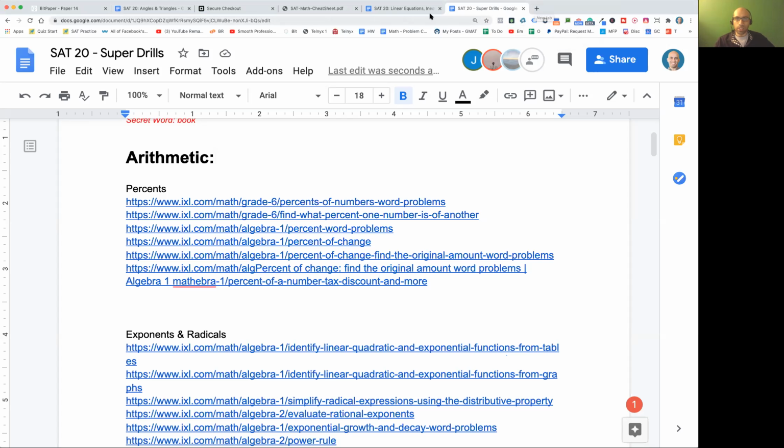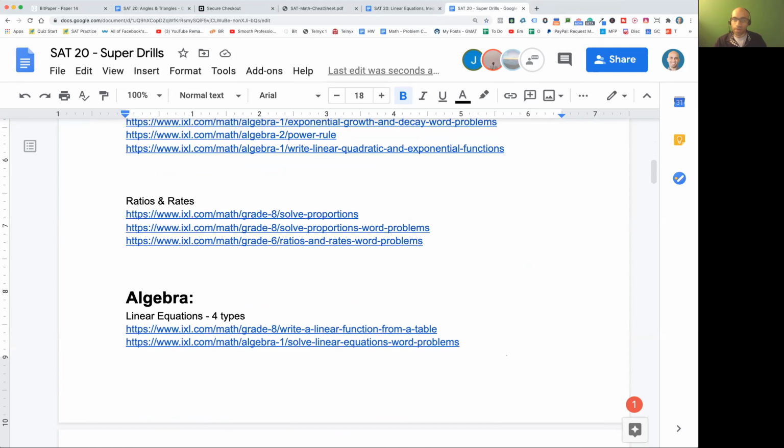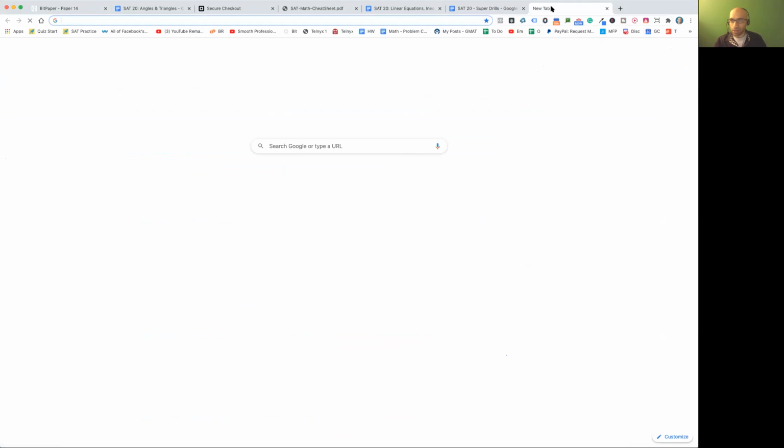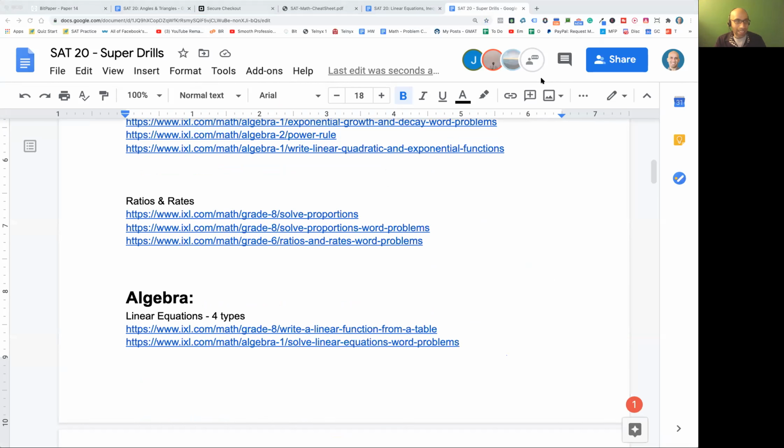Just trying to see where these problems are. Yes, go through the topics that you have difficulty with. There are 10 most important topics: percents, exponents, rates, ratios, etc. And I've given everybody this sheet, SAT 20.